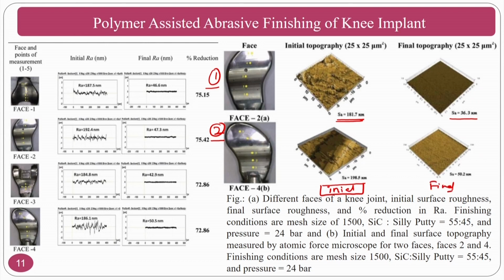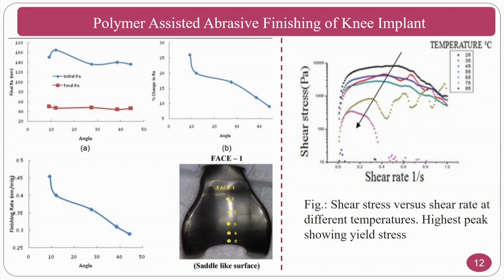surfaces, and at the same time it is also measured at different phases, phase 1, phase 2, phase 3, phase 4. In phase 2A is given here, and phase 4B is also given, the 3-dimensional surface, so that you can measure at different levels, or at different regions of the knee implant, and you can give the average value of the surface roughness on the knee implant. You can also see here the final Ra with respect to angle, and the change in surface roughness.